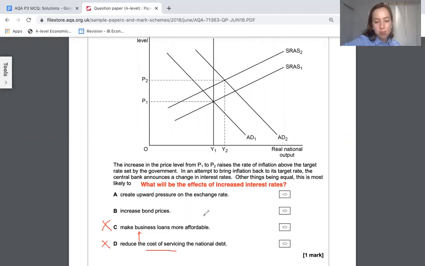Right, if you increase interest rates, the exchange rate will increase. This is the answer. Why? Because with higher interest rates, foreign investors want to join your economy. They want to invest in your economy. They want to put their money in bank accounts to earn all this interest. So in other words, they're going to demand more pounds, as an example. And as a result, that's going to increase the price of the pounds. And that's what it's called with an upward pressure. It's going to appreciate the pound or appreciate the exchange rate. That's the answer.